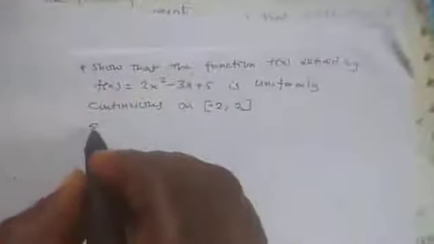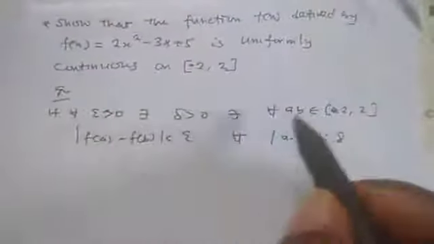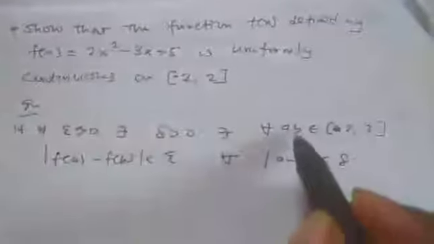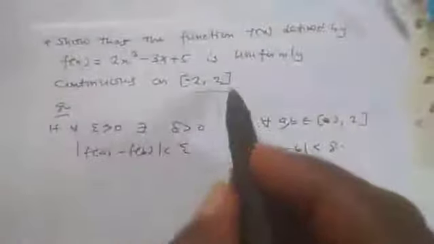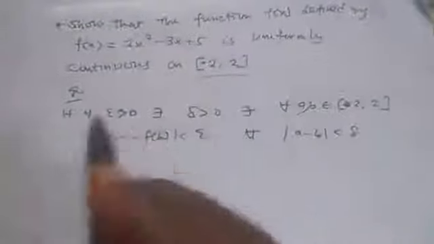Another example: we want to show that this function divided by this is uniformly continuous on this closed interval. As usual, we need to write the story. For every epsilon greater than 0, there exists delta greater than 0, such that if you pick two elements a, b in the domain, this is the domain we are talking about, then this will happen.